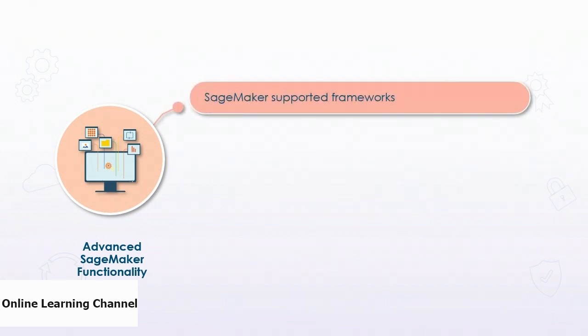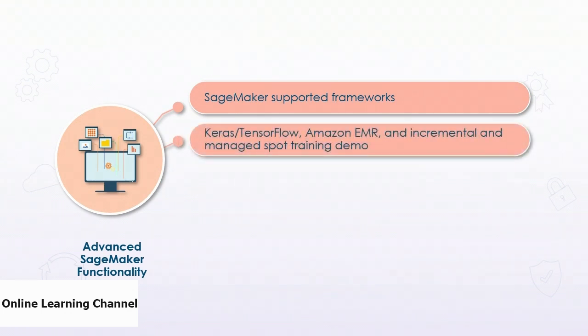In this course, we have explored some advanced functionality in SageMaker. So we learned about the supported frameworks such as Chainer, PyTorch, TensorFlow, and R. We also trained a Keras TensorFlow model using script mode. We initialized an Amazon EMR cluster and learned to connect it with our SageMaker Studio notebook with a very easy step. And then we saved the cost of our training job by using managed spot training and also saved time by using incremental training with our image classification algorithm.